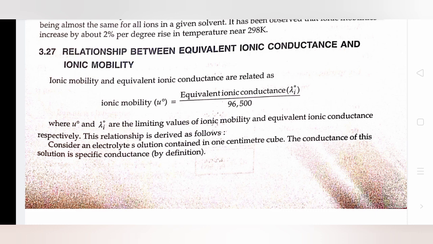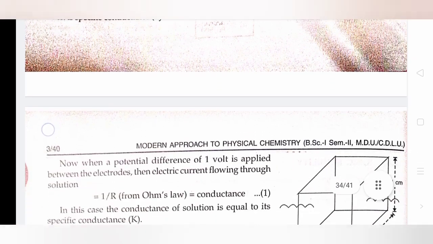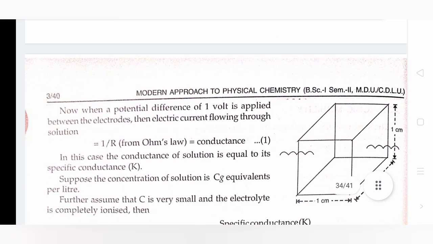Consider an electrolyte solution contained in 1 cm cube. The conductance of this solution is its specific conductance. Now when a potential difference of 1 volt is applied between the electrodes, then the electric current flowing through the solution equals 1/R, which equals the conductance. In this case, the conductance of the solution is equal to its specific conductance.